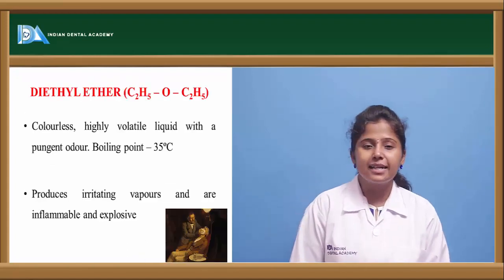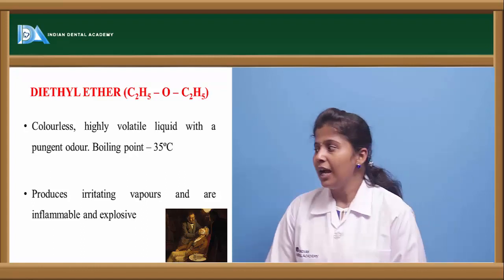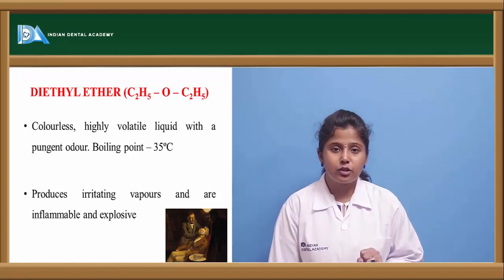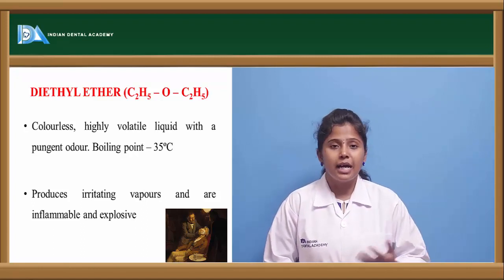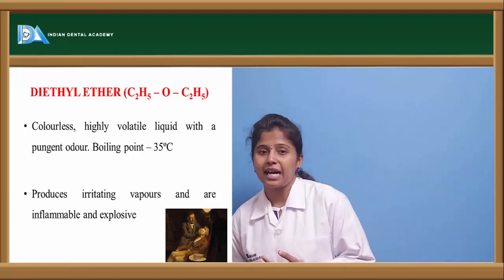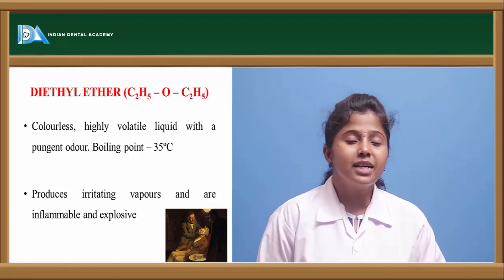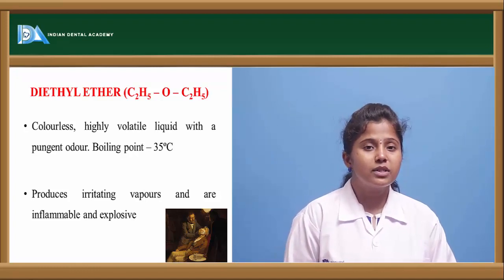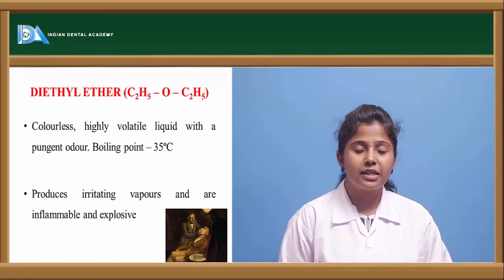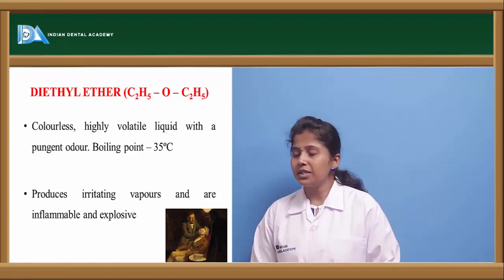The other drug is diethyl ether. Diethyl ether is a volatile oil, and it is colorless. It does not have any color, and it is highly volatile. So if we expose it to air, it evaporates very easily, and it has a boiling point of 35 degrees. The boiling point is the point at which the liquid gets boiled; once it reaches 35 degrees centigrade, it gets boiled and evaporated, and it produces irritating vapor.